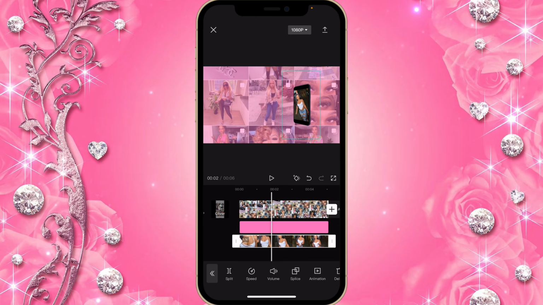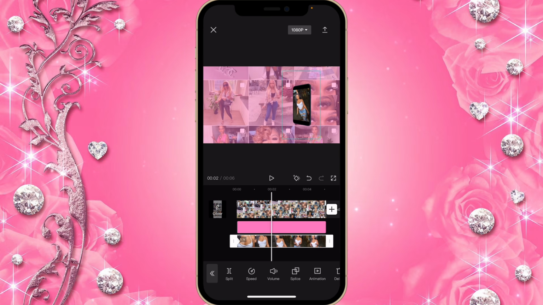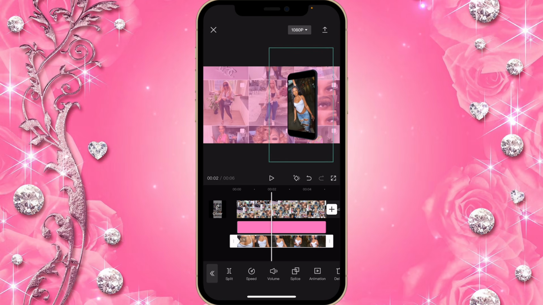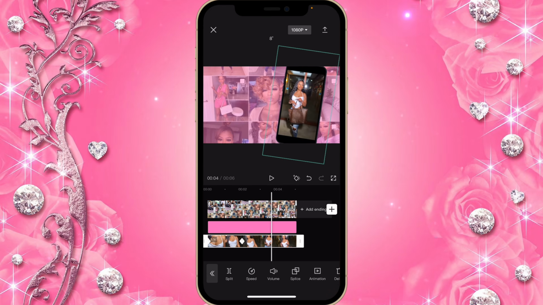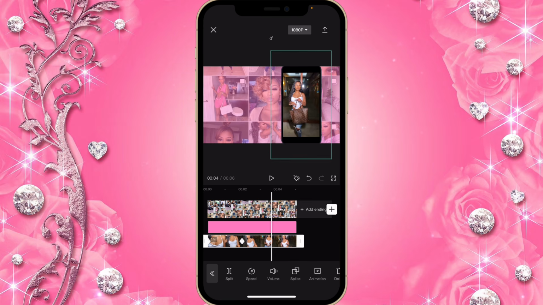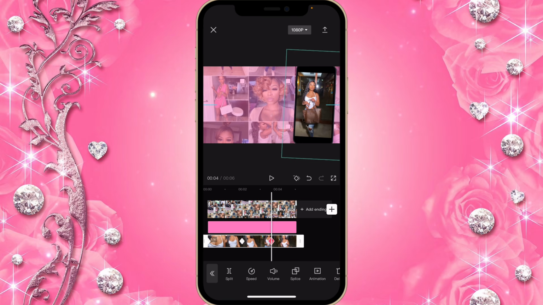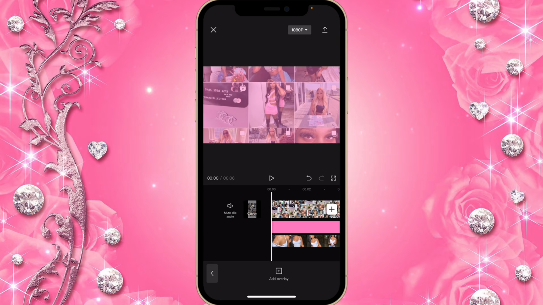And after that, when you get here, you're going to zoom, so make it bigger like this. And then slide almost to the end of the slide. And then tilt the phone and take it a little bit to the end, like that. Great. So it should look like this.